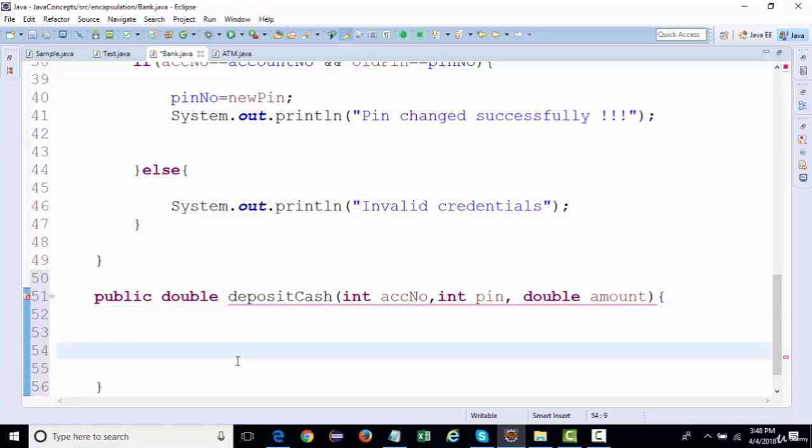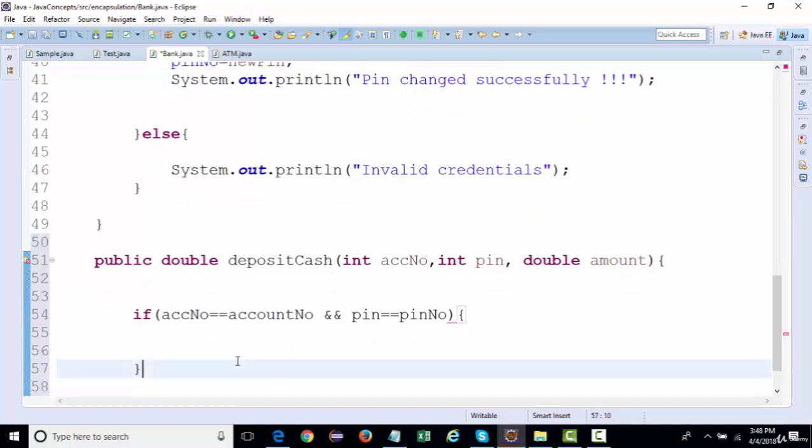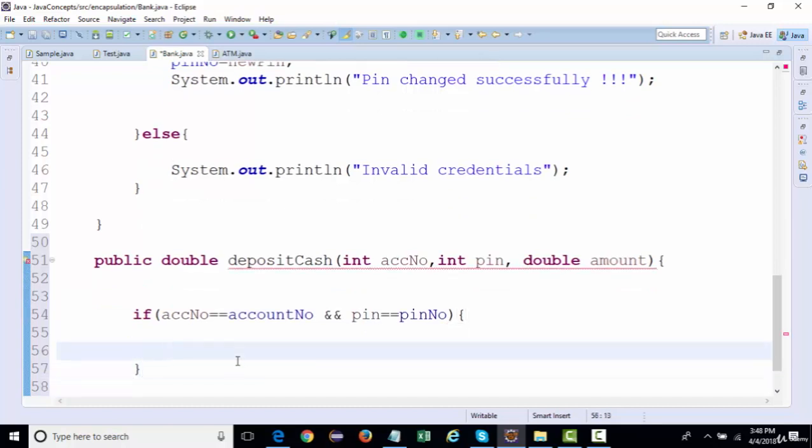Something like here also you need to add some validations. If account number is equal to your account number, right? And the PIN number that you're providing is also correct, it should be equal to the PIN number. Then only you should be able to deposit the amount. Then you can say the balance amount. We are updating the balance amount now, right?